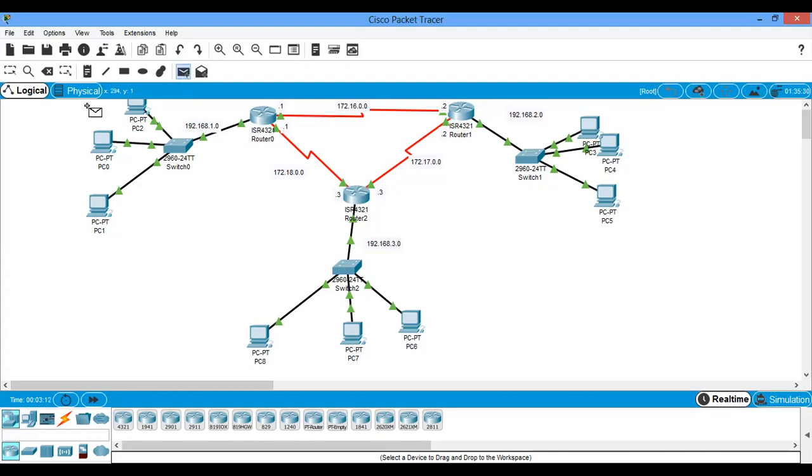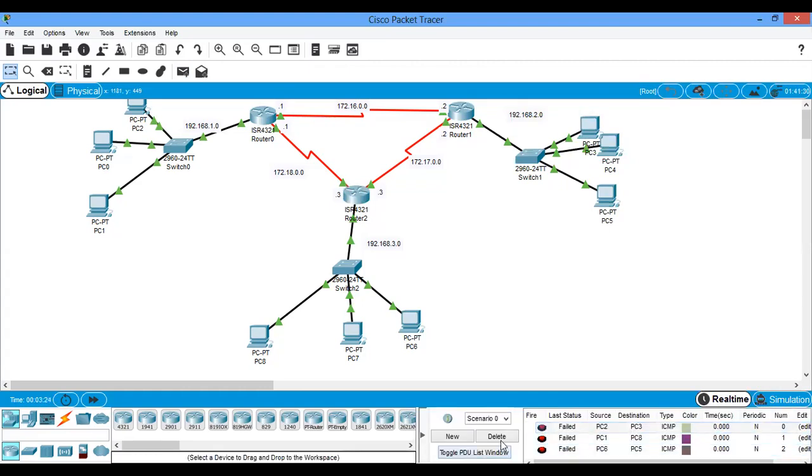So let me test to be sure that everything is fine. Though the first one should also fail, the second one is successful. All this was because of the broadcast buffer. So everything is fine. My network is fine.